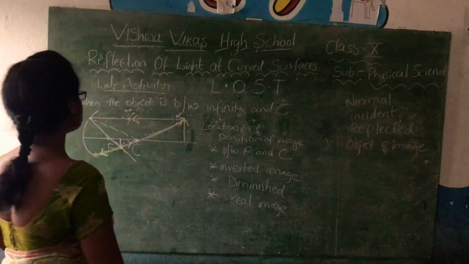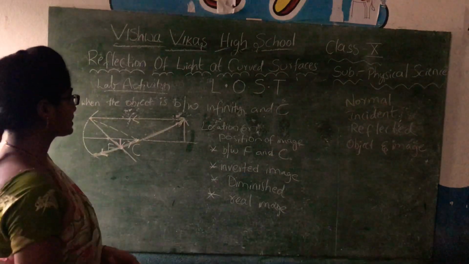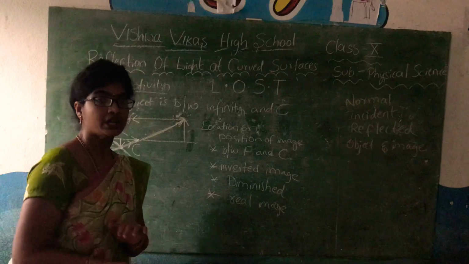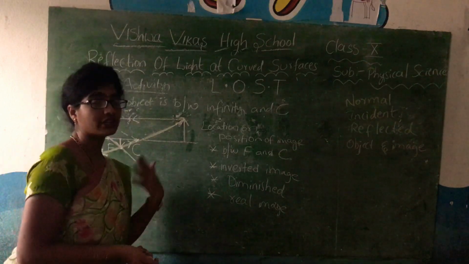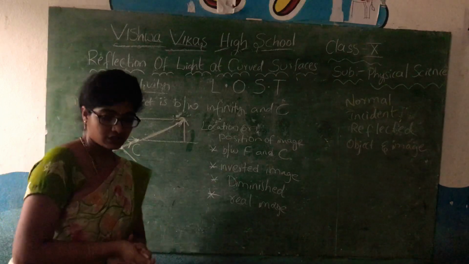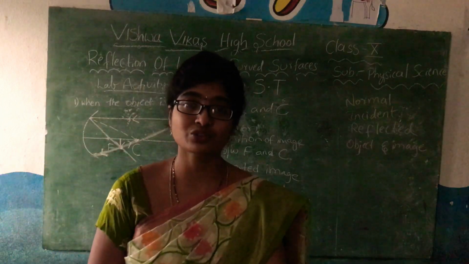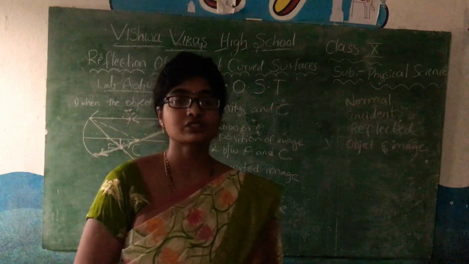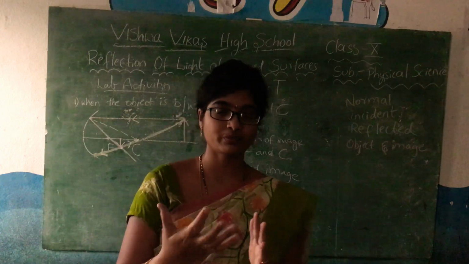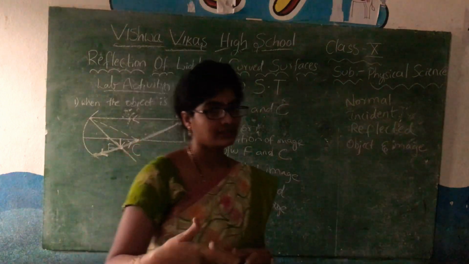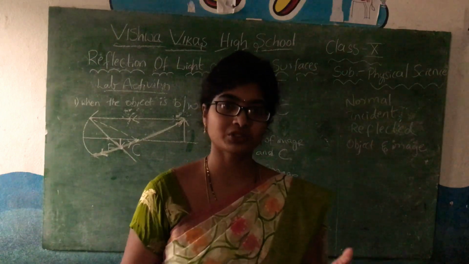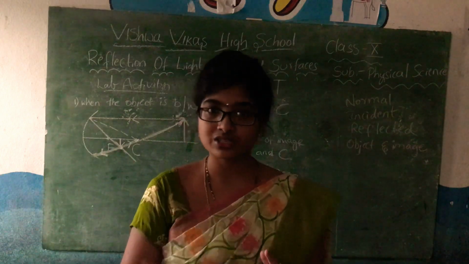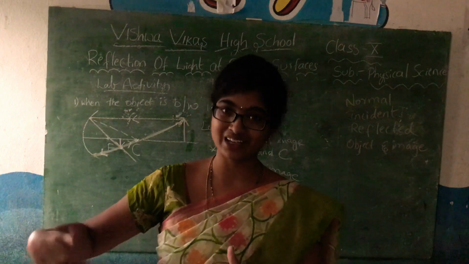These are the two cases which we have studied today. The first one is when the object is at infinity, and the second one is when the object is somewhere between infinity and the center of curvature. I think today I have to stop because it is already 10. I will stop here because it is dark here, and I think my video might not be clear. I will continue tomorrow, children. There is a lot to study about these mirrors. I hope you have understood today's session very nicely, and I will just revise these two topics tomorrow and go to the other cases.